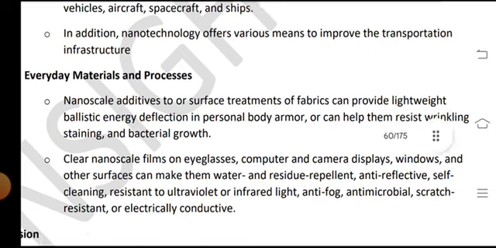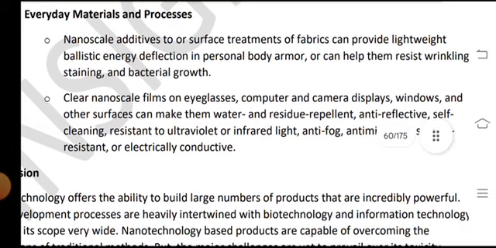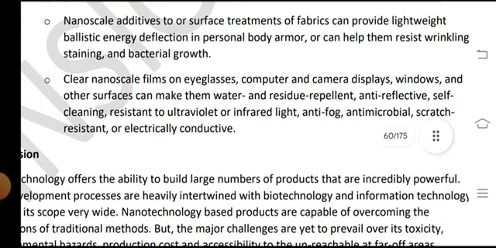Nanoscale additives or surface treatment of fabrics can provide lightweight ballistic energy deflection in personal body armors, or can help them resist wrinkling, staining and bacterial growth.